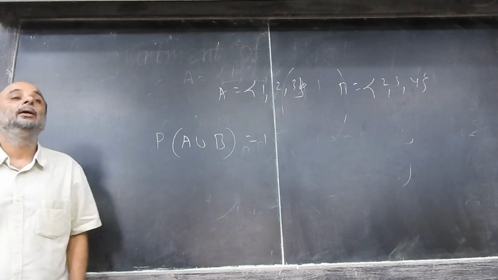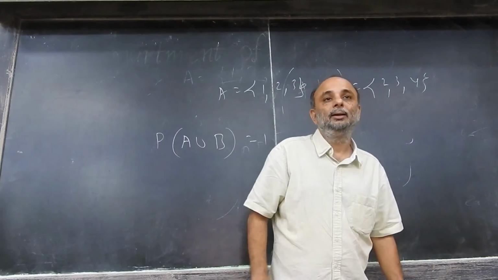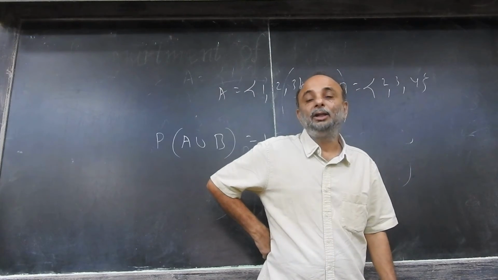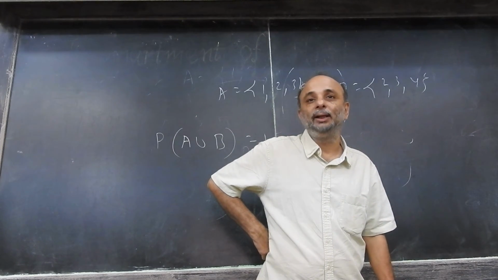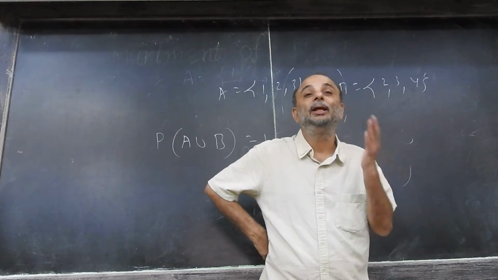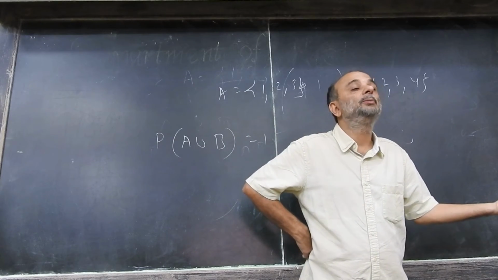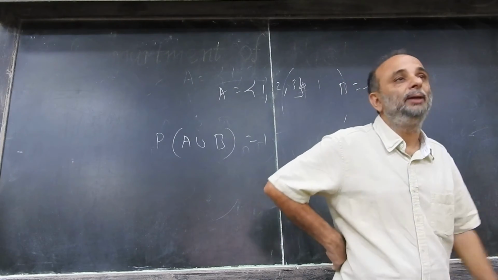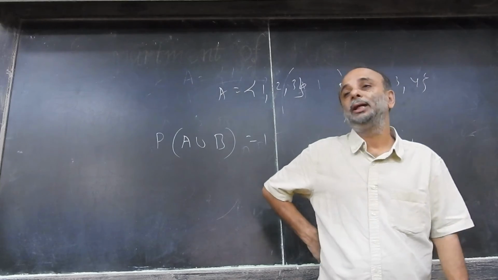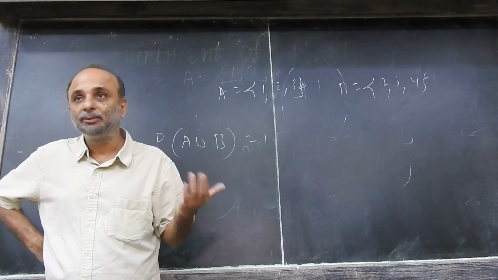On the other hand, can you have A intersection B? Can you have India winning as well as West Indies winning? No. So those are mutually exclusive events, but they are not exhaustive events, because there can be a draw. So what is the probability of A intersection B? It is 0.